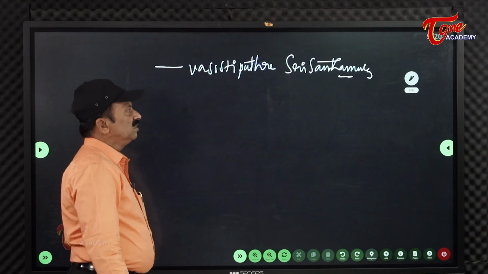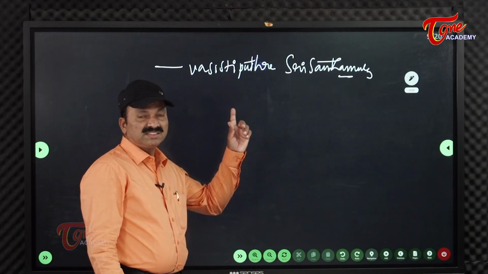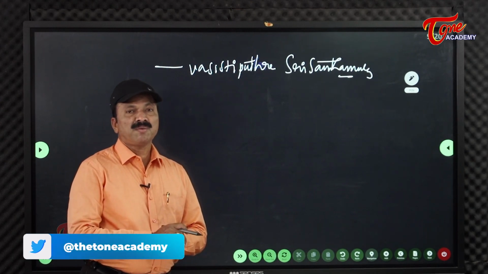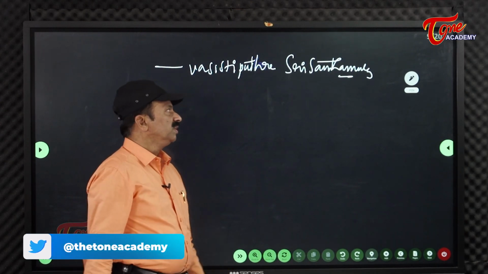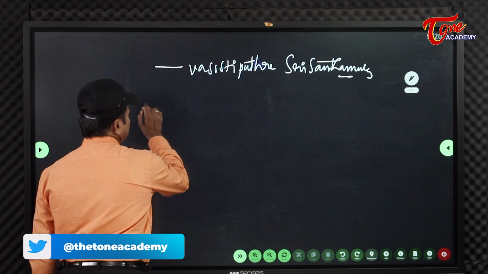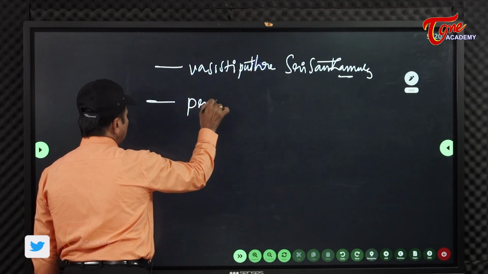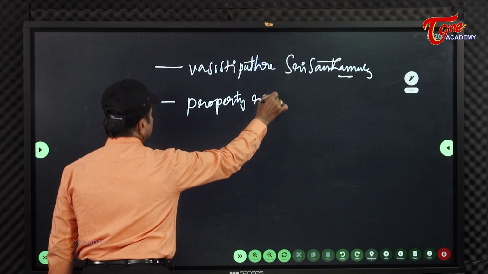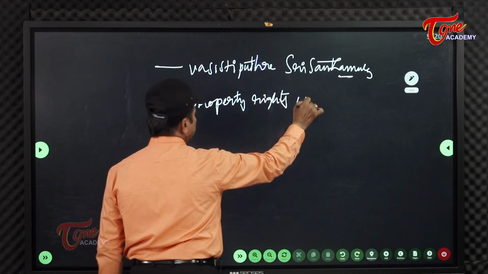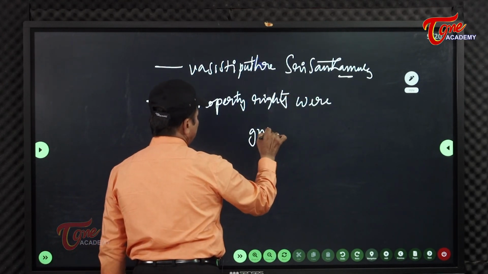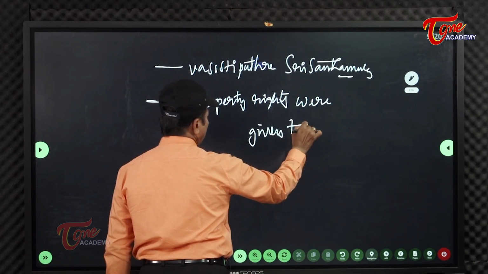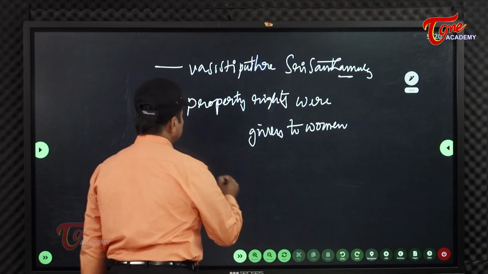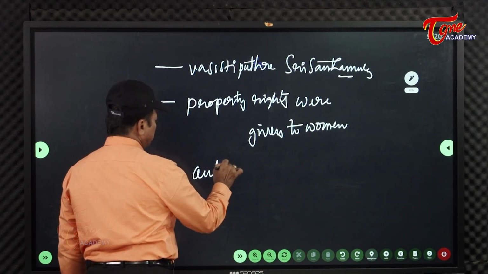There were his sisters, Shantisri and Harmyasri. So all freedoms were given to women. Property rights were also given to women. In his period it was started. Property rights were given to women, and equal importance was given.